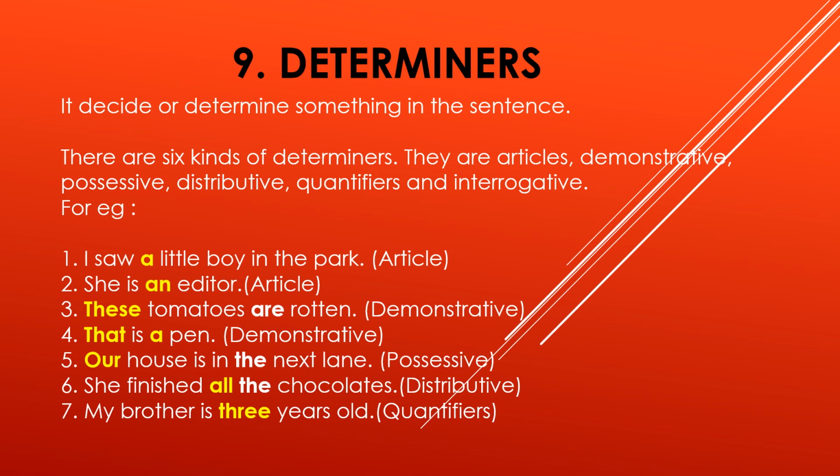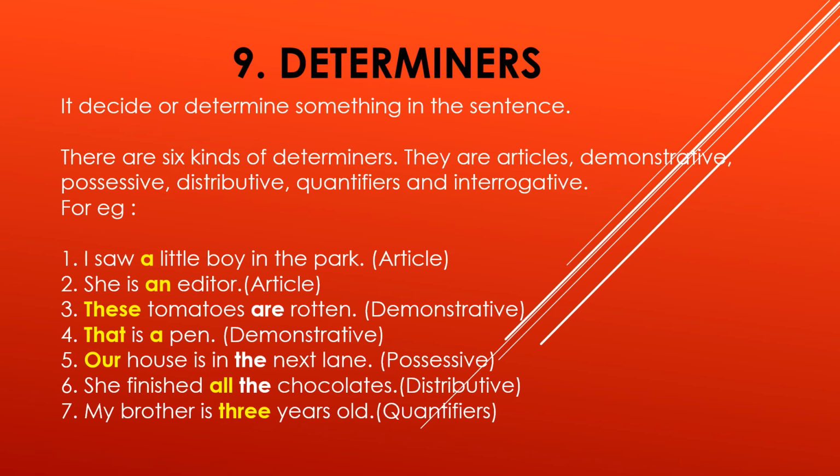Third: "These tomatoes are rotten." It is a demonstrative. Tomatoes is a noun, and the noun is made fixed by adding these. Again, next sentence: "That is a pen." That is also demonstrative.